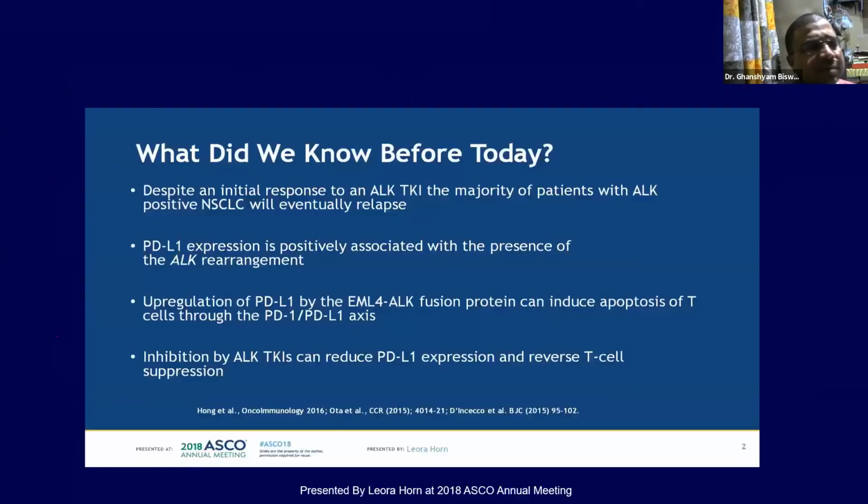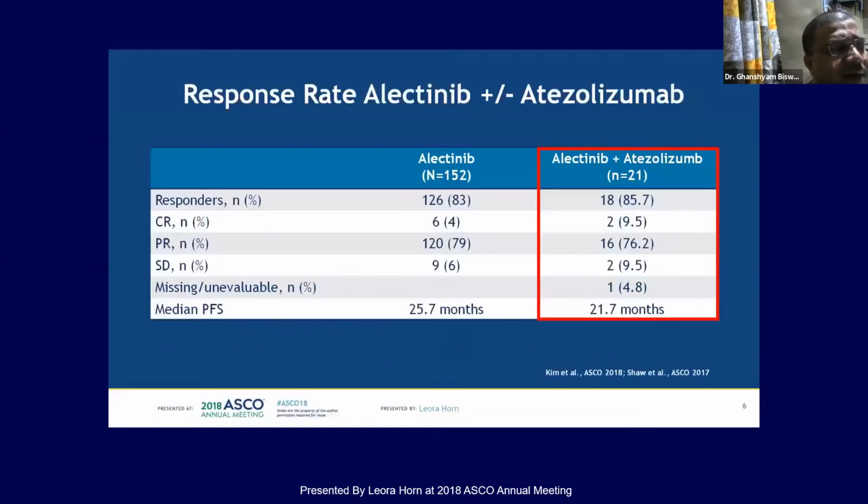Before that, yesterday we had a discussion on ALK positive and PD-L1. PD-L1 expression is positively associated with the presence of ALK rearrangement. Upregulation of PD-L1 by the EML4-ALK fusion protein can induce apoptosis of T cells through the PD-1 and PD-L1 axis. But what happened? Alectinib versus alectinib and atezolizumab did not improve responses, nor the PFS.